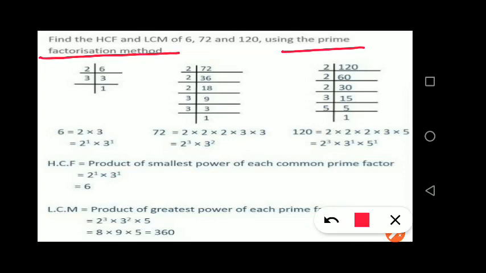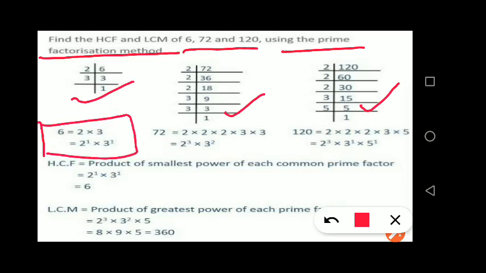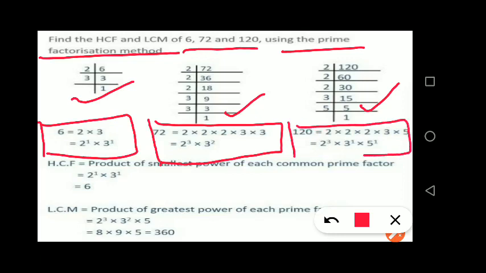First of all, we will find the prime factors of all three numbers: this is the prime factorization of 6, next for 72, and this is for 120. The prime factors of 6 are 2 into 3. For 72, it is 2 cube into 3 square. And for 120, it is 2 cube into 3 into 5.